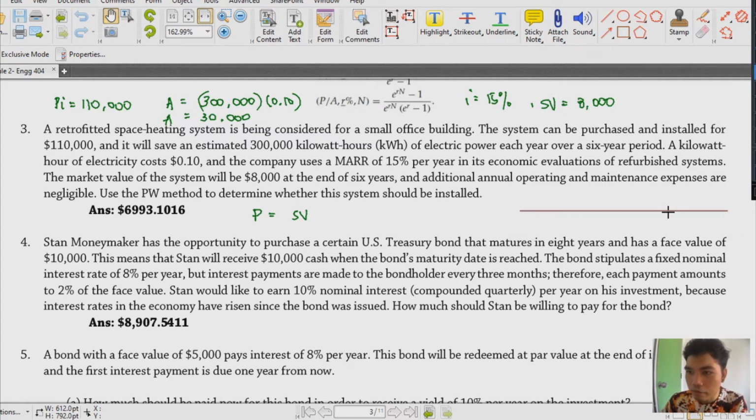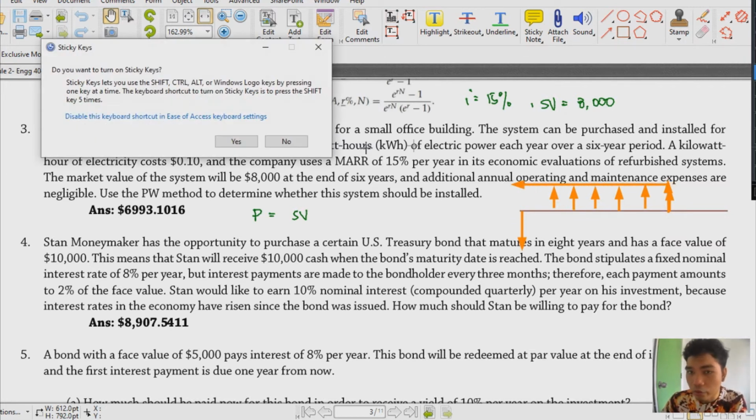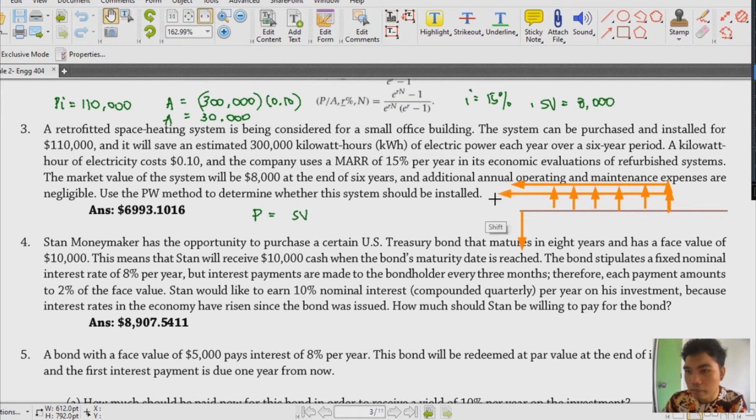So, this is the salvage value at the end of 6 years. Okay? And then, we have our annuity, that's 30,000. So, 1, 2, and then 3, 4, 5, and then, finally, there is also one more there. Okay? And then, this is our present, somewhere here. And then, we have to bring this all to the present. So, it's that simple. And then, we find the net value here at our present.